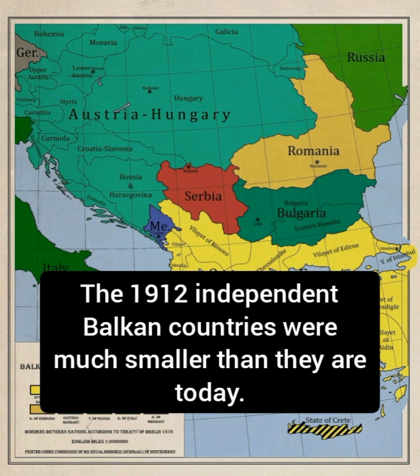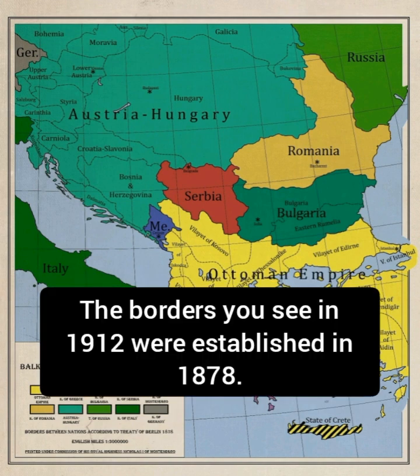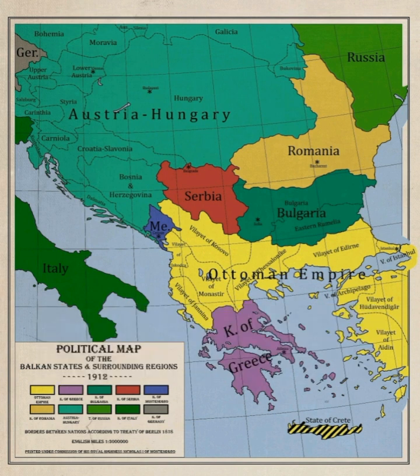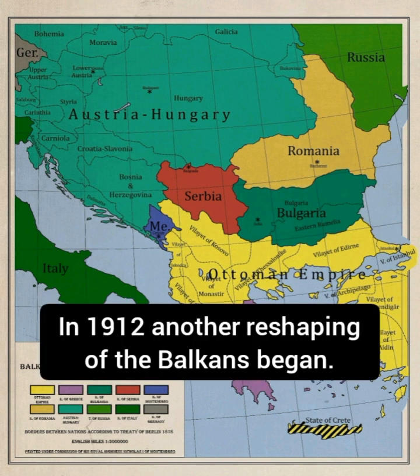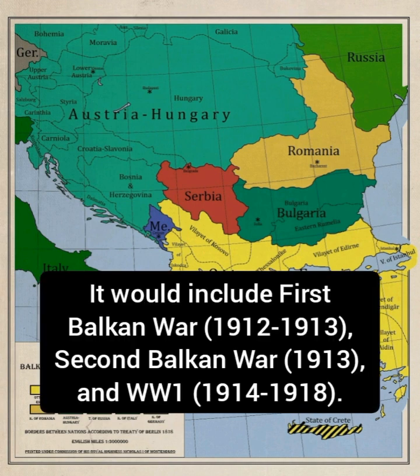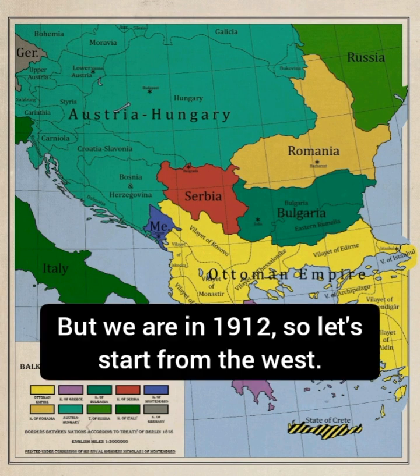The 1912 independent Balkan countries were much smaller than they are today. The borders you see in 1912 were established in 1878. The 1878 Berlin Congress reshaped the Balkans. In 1912, another reshaping of the Balkans began. It would include the First Balkan War, 1912-1913, the Second Balkan War, 1913, and World War I, 1914-1918. But we are in 1912, so let's start from the west.